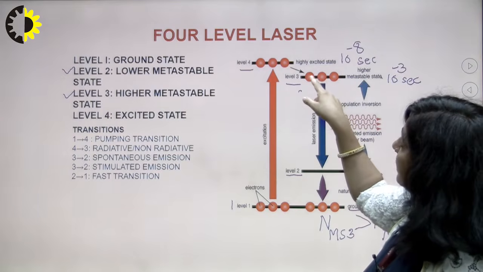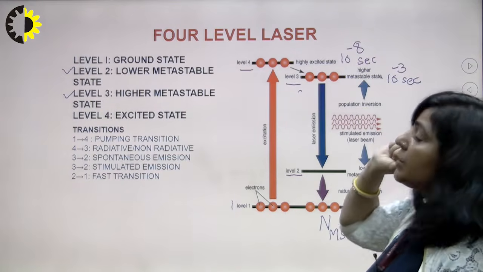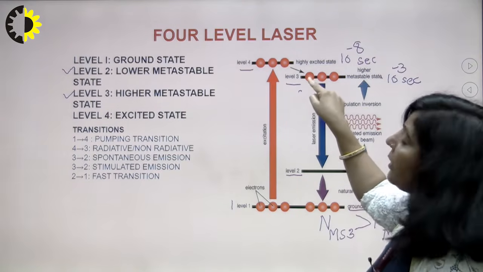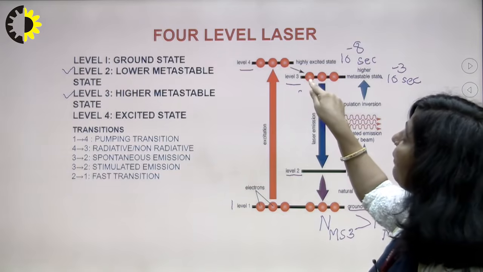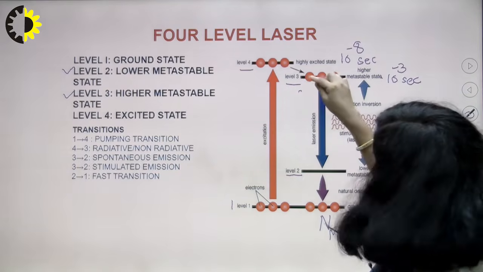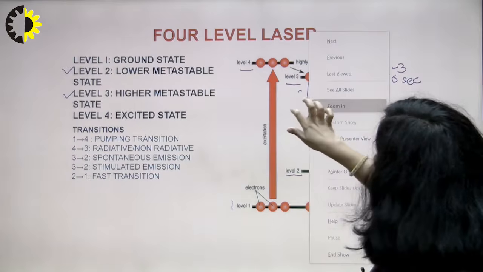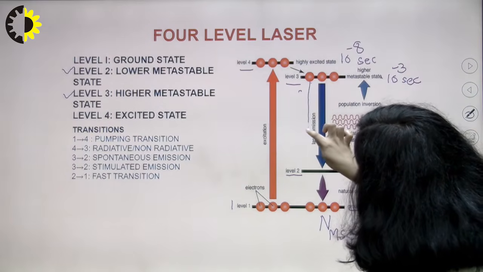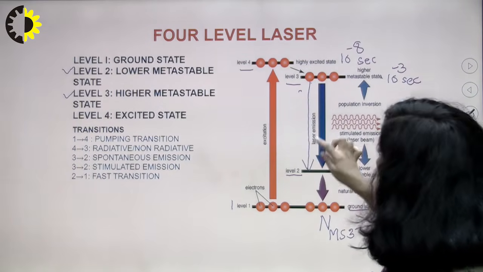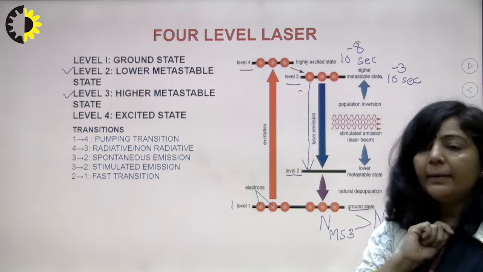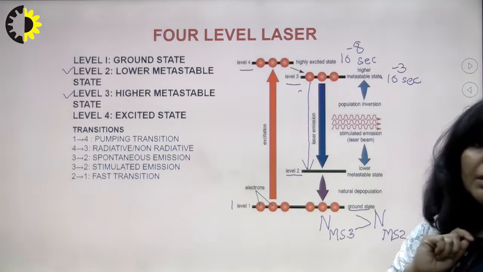When these atoms come down to state number 3, those atoms which complete their lifetime here will automatically come down to state number 2. Suppose this atom has completed its lifetime in metastable state 3.